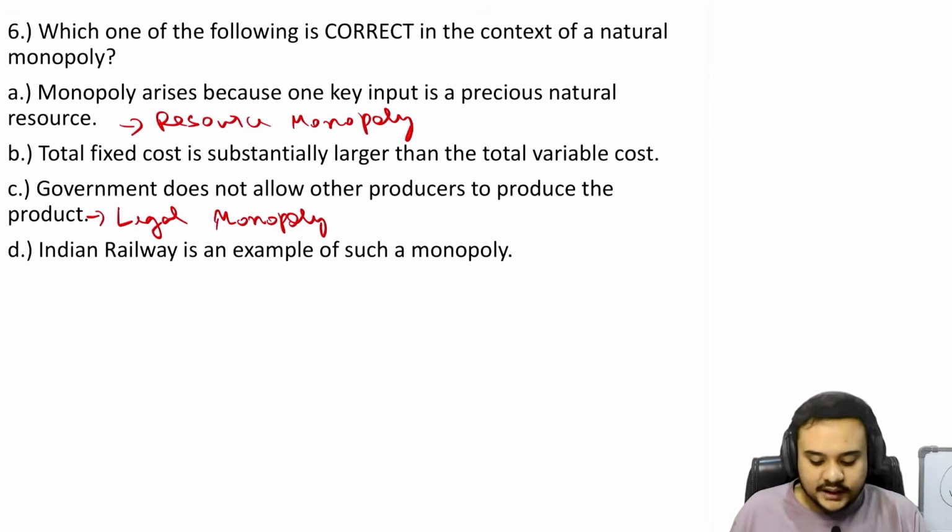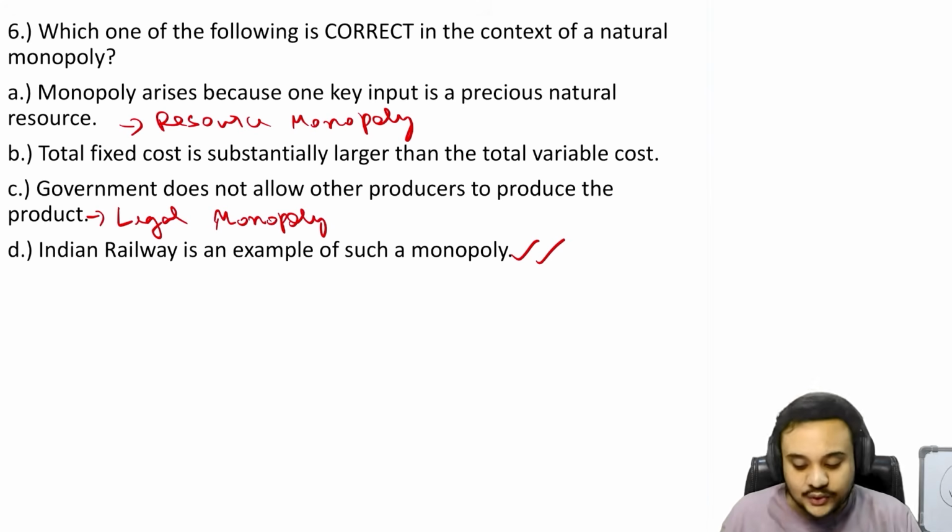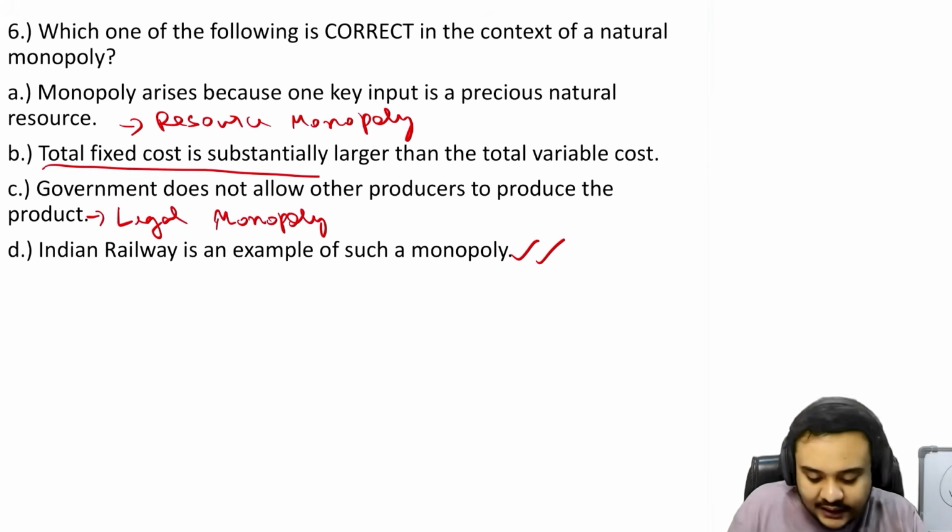Then the fourth option: Indian Railways is an example of such a monopoly. Now even though this is correct, and even though many students did mark this, this is technically not the best option. When you are taking an MCQ test, you have to choose the most fitting, the most appropriate option, and you see that there is an option that is straight up defining what a natural monopoly is.